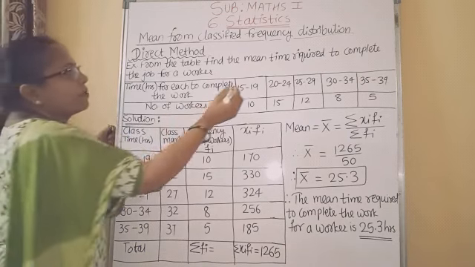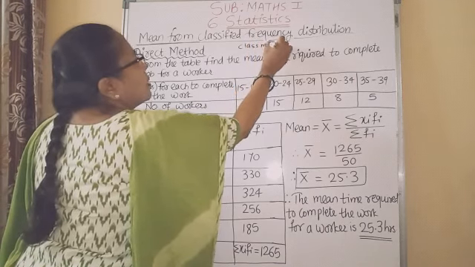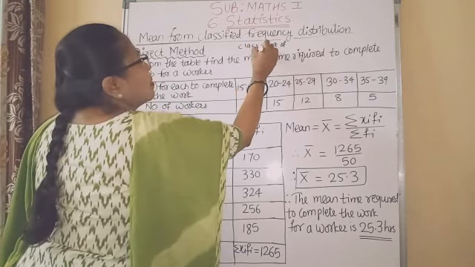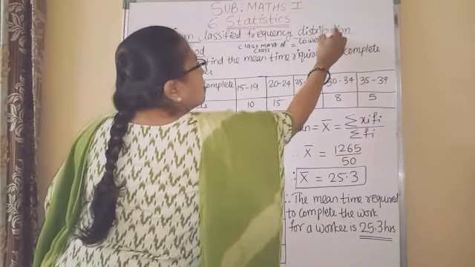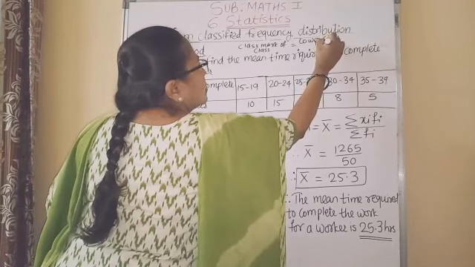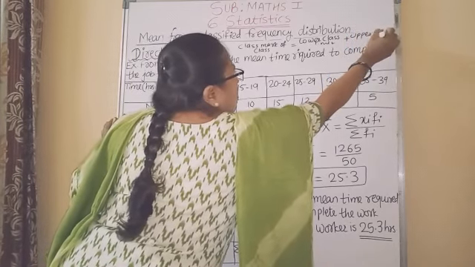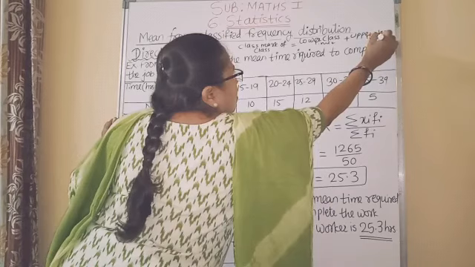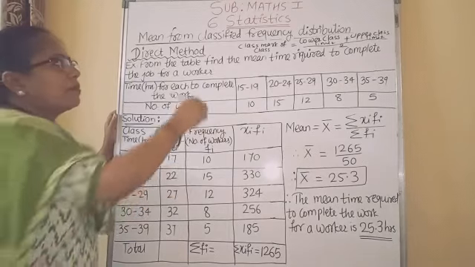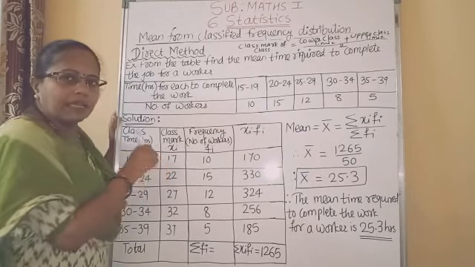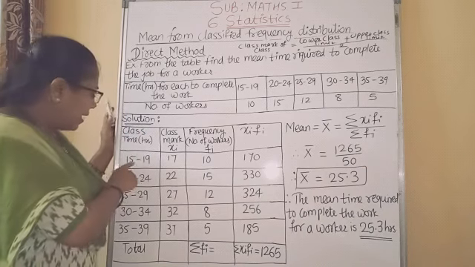I am writing that formula here: class mark of class is equal to lower class limit plus upper class limit divided by 2. We have to use this formula to find the class mark. Class mark means exactly the middle number of that class.